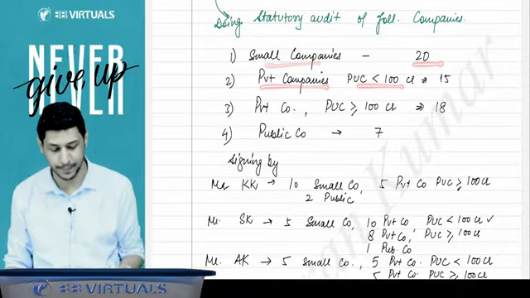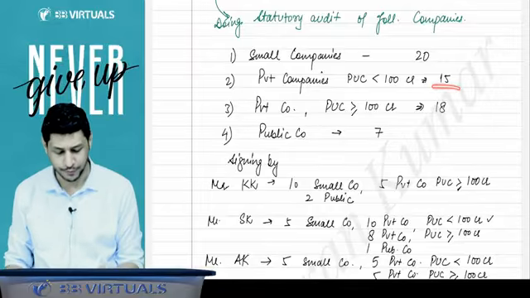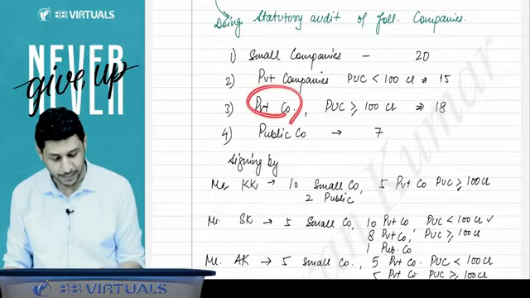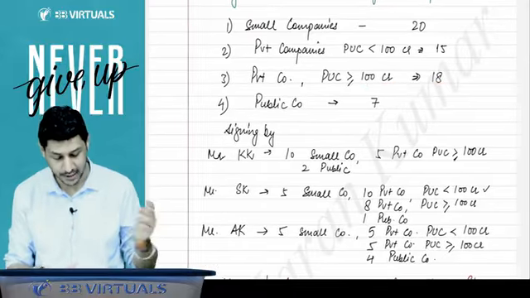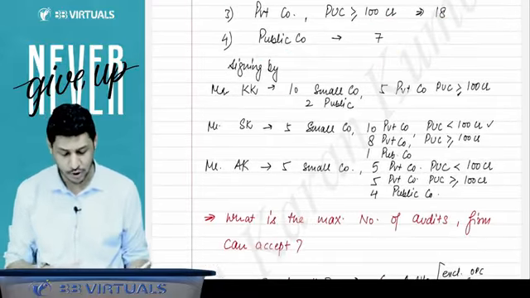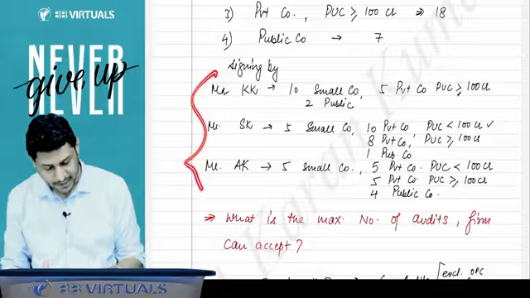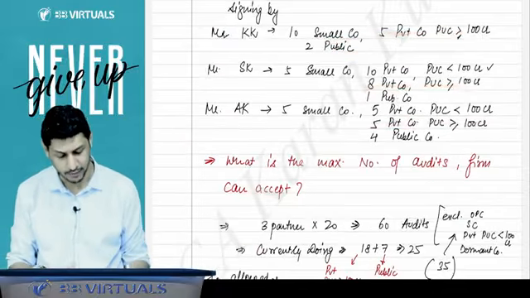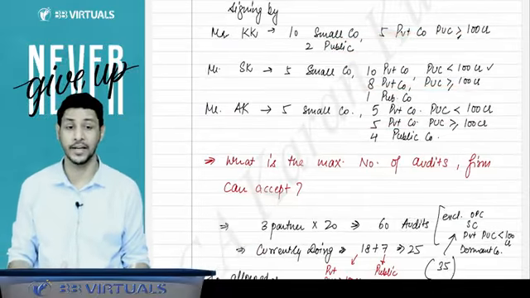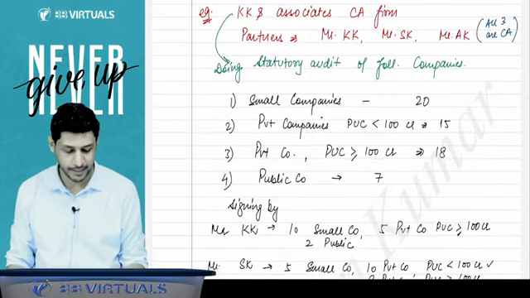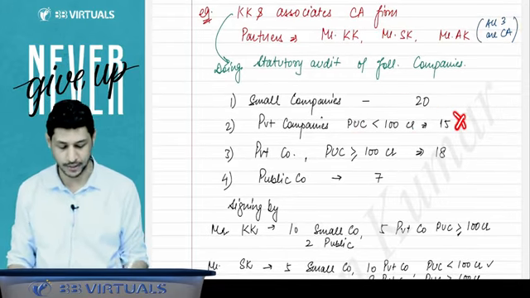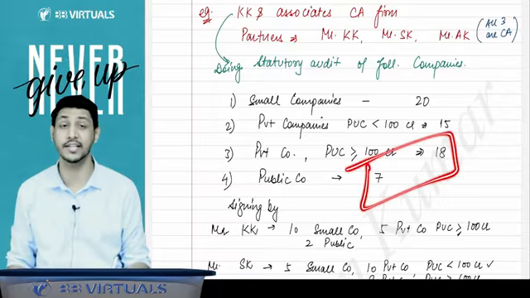Private companies whose paid up capital is less than 100 crore, they are having 50. Private companies whose paid up share capital is equal to or more than 100 crore are 15, and that kind of companies are 18. Public companies 7. You have to tell the maximum number of audits the firm can accept now. Small companies will not be considered. Private companies with paid up share capital less than 100 crore will not be considered. So only these companies will be considered.